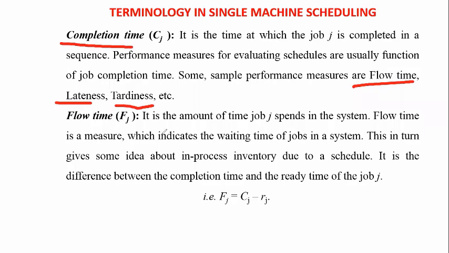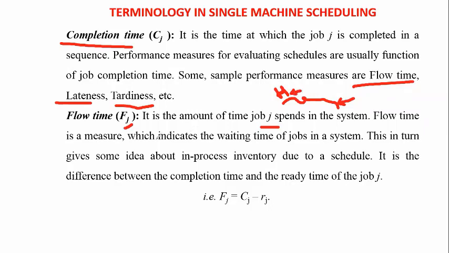Coming to the first one, flow time, it is indicated with f suffix j. It is the amount of time job j spends in the system. Indirectly, the time spent in the system is also called the processing time. Then after processing, the job was completed. So how many hours it was in the machining section, after completion of the machining, that time is called the flow time.